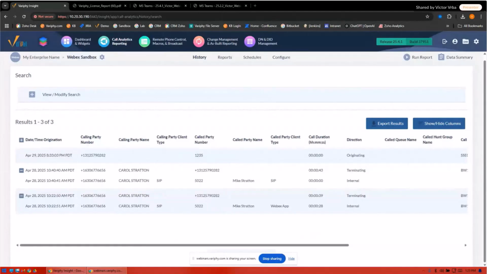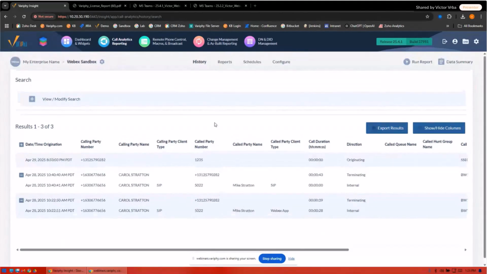It's really forced us to look at several different fields within the WebEx call data to really put a call together, because the initial fields that we were relying on we found just were not super reliable. So we worked with our Cisco partners and came up with a new way to track these calls from start to finish. Again, not a lot to show here, but definitely an improvement for our WebEx calling folks. Next thing I'm going to do is move over a little bit, and we're going to talk a little bit about Zoom.